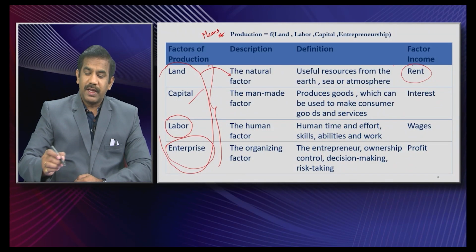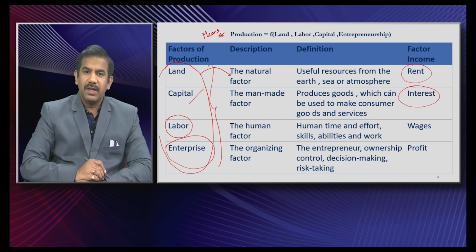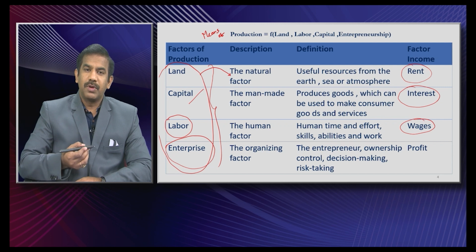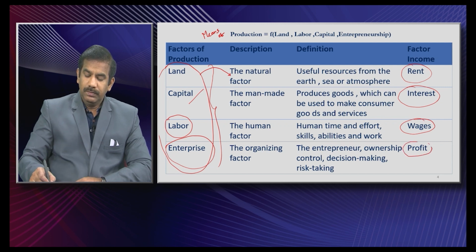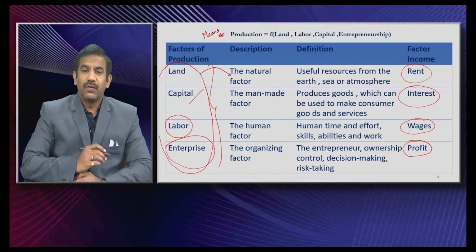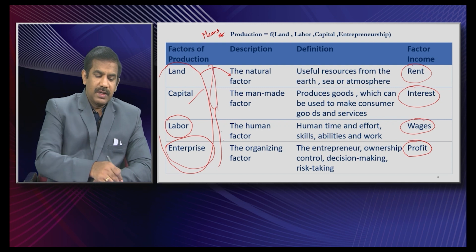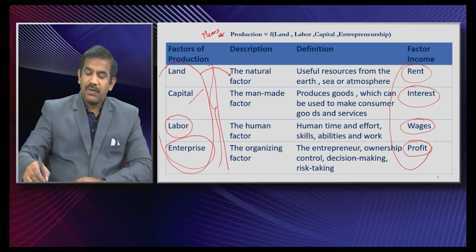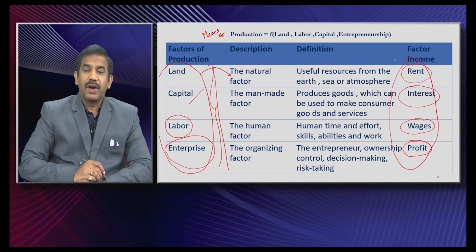And the compensation the capitalist gets paid, the one who happens to lend you money, is what we call interest. The compensation paid to the labor is what we call wages, and the compensation the business person or the entrepreneur gets paid is what is called profit. So, these are the 4 factors of production on my left hand side, and these are referred to as factor income earned by the factors of production, or you could call them factor payments made by the entrepreneur to the respective factors of production.